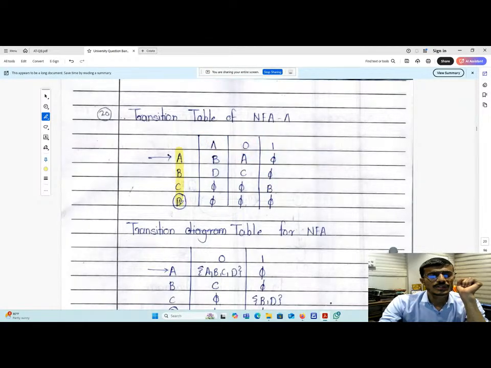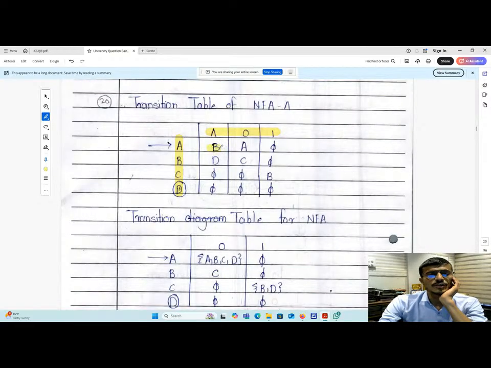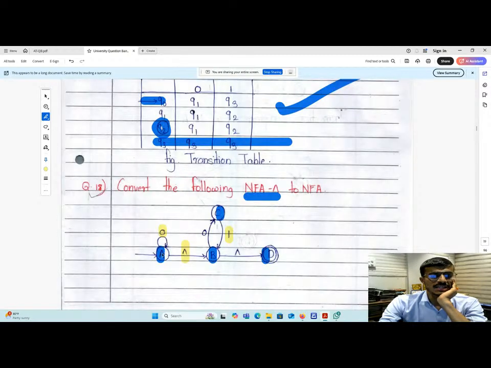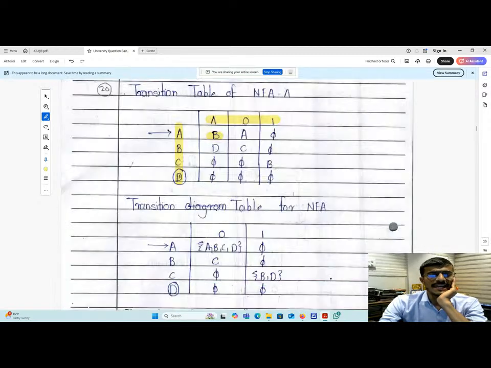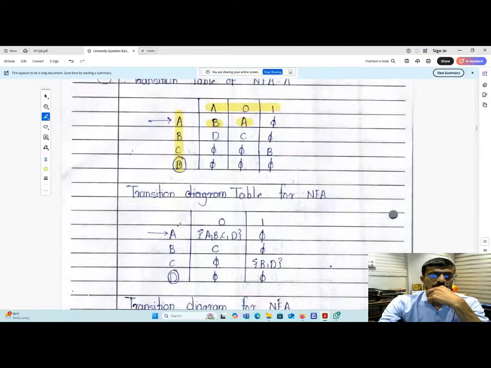So these are the 4 states A, B, C, D, and these are the 3 input symbols along with null, that is null, 0, 1. So what is a null transition of A? A's null transition goes to B, no issue. Then what is the 0 transition of A? You can see here, zero transition of A is at itself, no issue. Then what is one transition of A? One transition of A is not going anywhere else, so it is phi. I think there is no difficulty for you people.